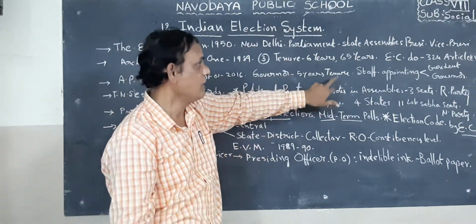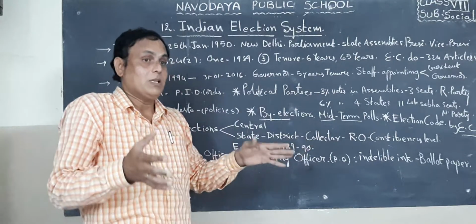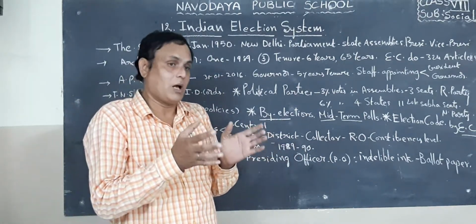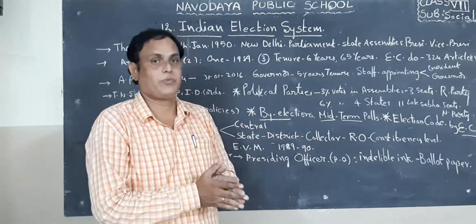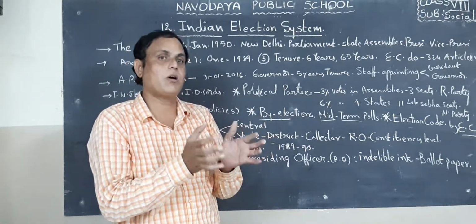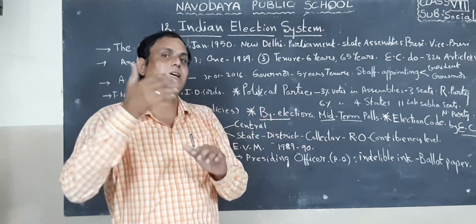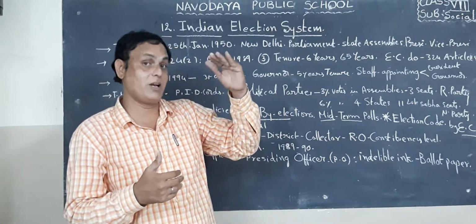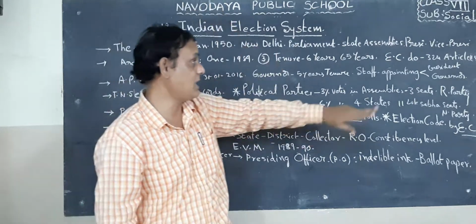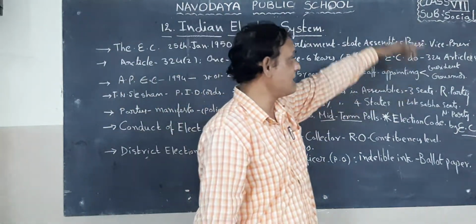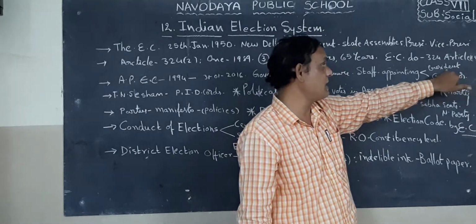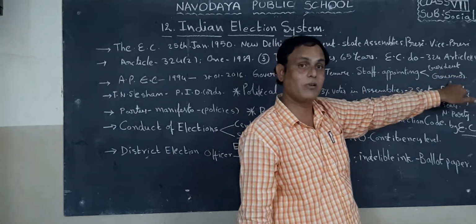Are you understood? Next one, even the election commission needs some staff. The staff will also be appointed by the government, by the government at the state level and also at the central level. At central level the president will appoint, at state level the governor will appoint.